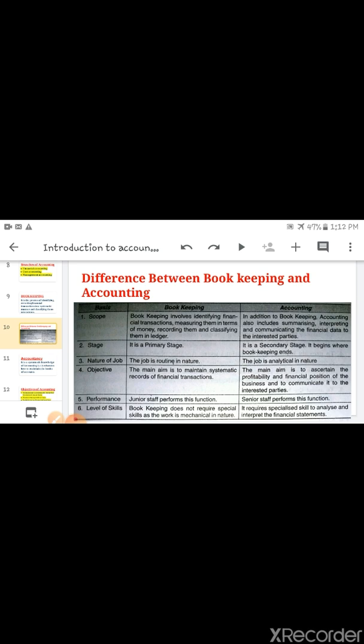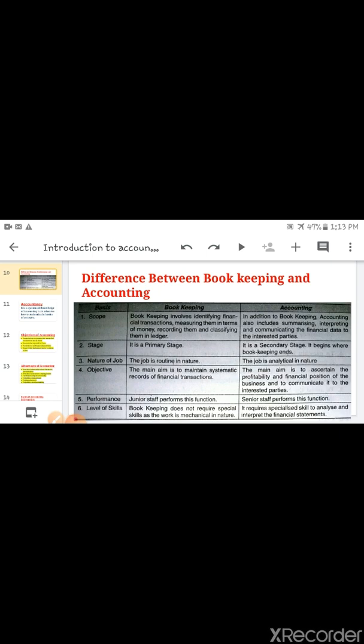Level of skill. Bookkeeping does not require special skill as the work is mechanical in nature, and accounting requires specialized skill to analyze and interpret the financial statement. Means bookkeeping anyone can do who has a knowledge of maintaining the account, but accounting only those persons can do who have specialized skill, specialized knowledge to summarize business transactions, to interpret, to analyze. Okay, so these are the differences between bookkeeping and accounting.